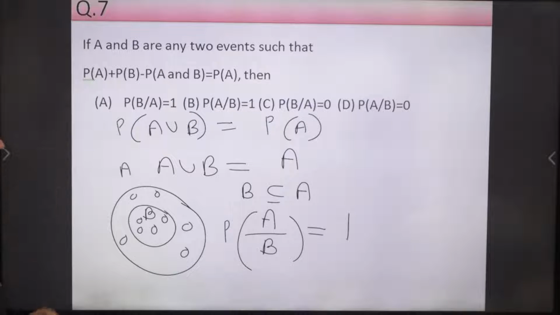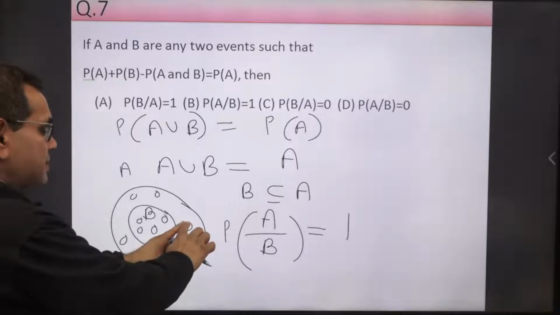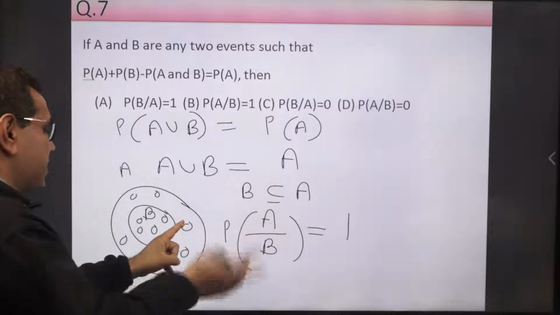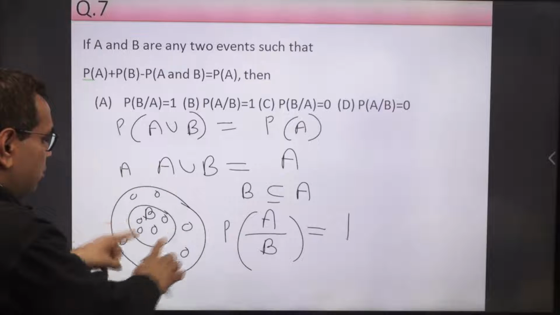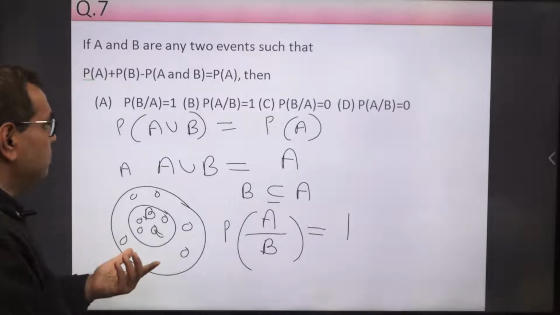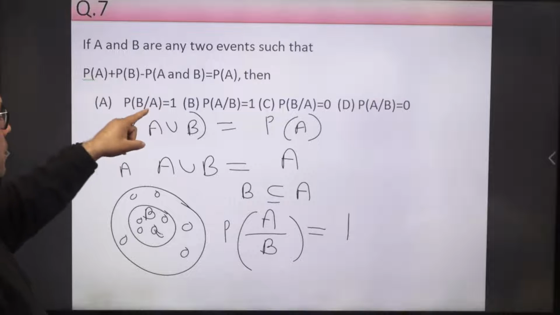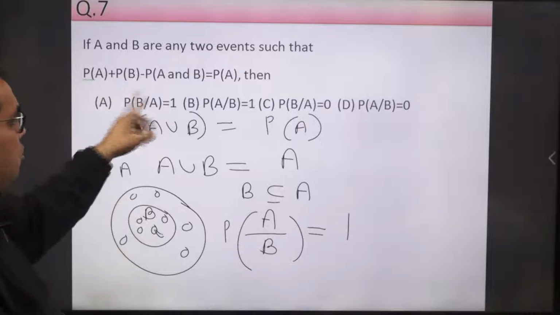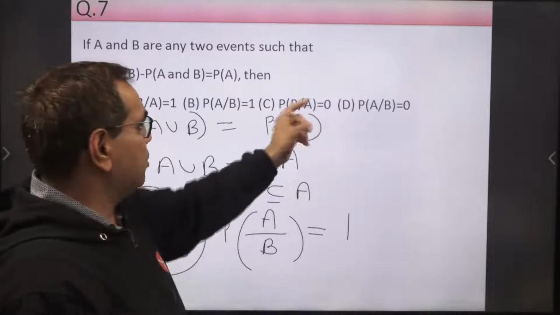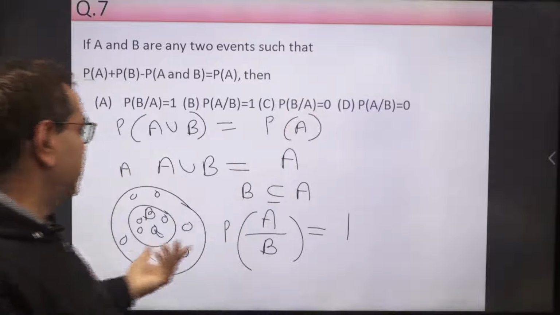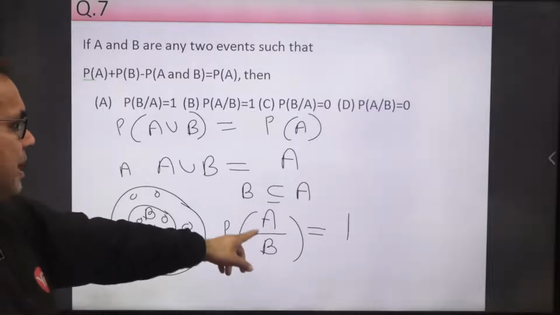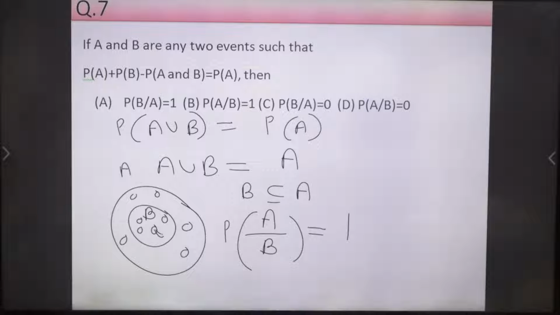Okay. This is not the right answer, because if A is known, so maybe that A is this point that is happening, we can say that A is happening, but we cannot say about B something. Here B is not happening, and if this sample point of A belongs to this sample point, then B is happening. So in this situation, we cannot say that if A is happening, then B is definitely happening. So this is not the right answer. And this is not the right answer, because if A is happening, we cannot conclude that B is not happening. Okay, because B may happen, right? So this is the right problem, only this B option. Now come to next question number 8.